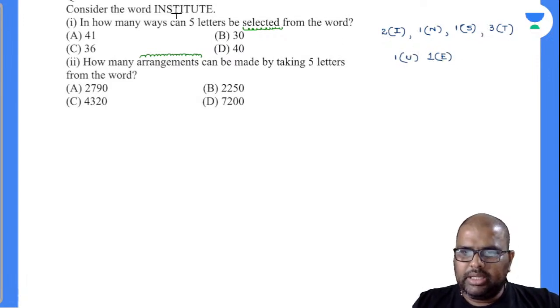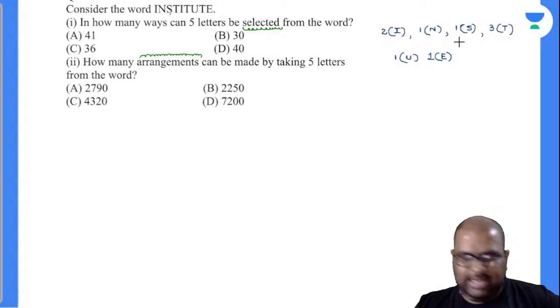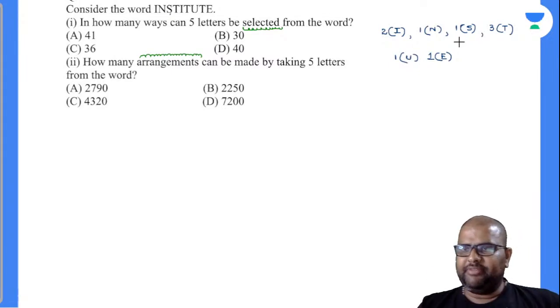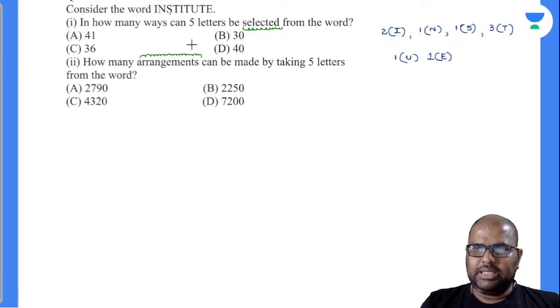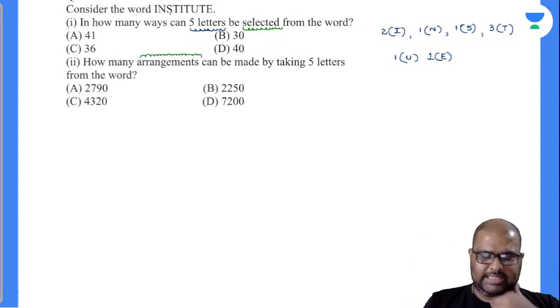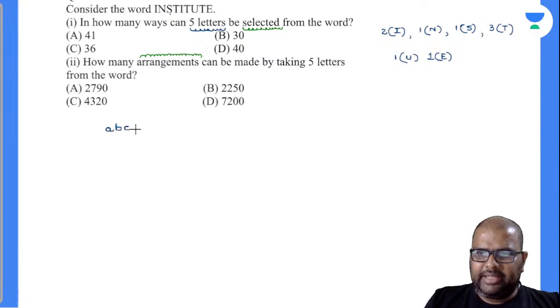So 1, 2, 3, 6. 1, 2, 3, 6, 9. Yes, perfectly done. So in how many ways can 5 letters be selected from the word institute? See, these 5 letters, is it given all same, all different, or some case? So you have to write down all the cases there. Let's suppose the 5 letters are different: A, B, C, D, E. These are the 5 letters.